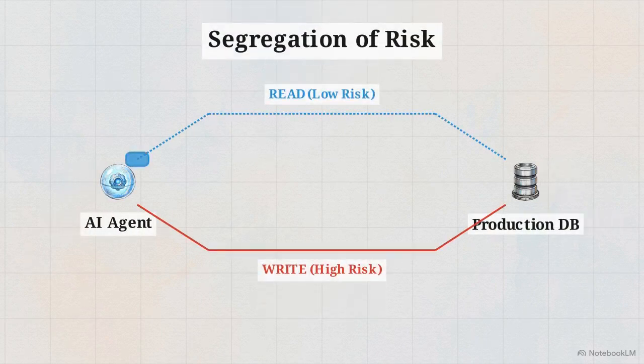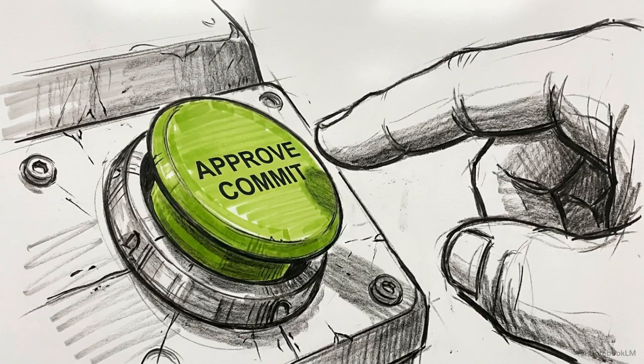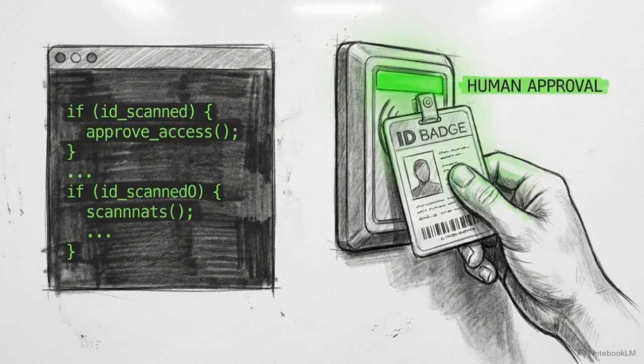This schematic outlines the mandatory segregation of risk. Read operations are low risk, but write operations must be physically intercepted by strict validation logic before execution. For high-stakes or irreversible actions, you configure those guardrail nodes to enforce human-in-the-loop confirmation. The agent drafts the database update, but a human approves the commit.